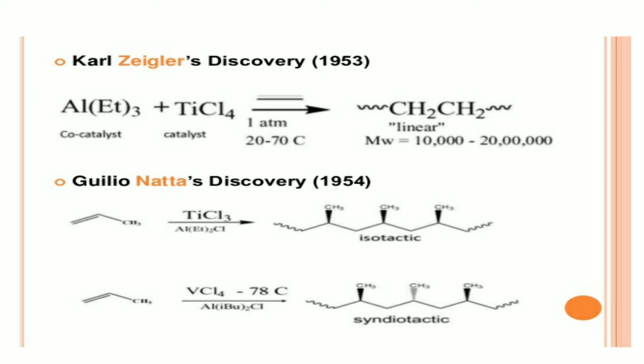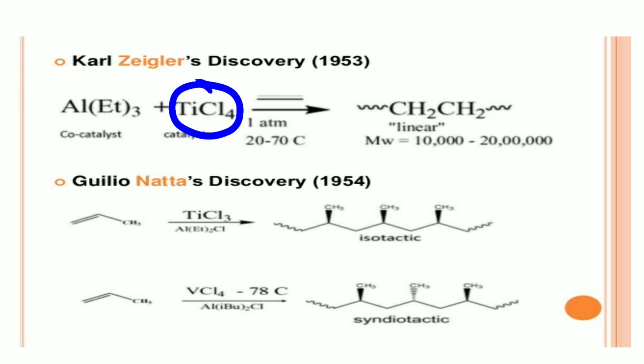Here AlEt3 is the co-catalyst, which reacts with our main catalyst, that is TiCl4. This is our main catalyst. It is always asked in the NET SET examination: in the Ziegler-Natta process, or the polymerization of the olefin, which catalyst do we use? That is TiCl4, titanium tetrachloride, at a temperature of 20 to 70 degrees Celsius and a pressure of 1 atmosphere. In the presence of alkene or olefin, it gets converted to the linear polymer. The polymer has a molecular weight of 10,000 to 20 lakh.